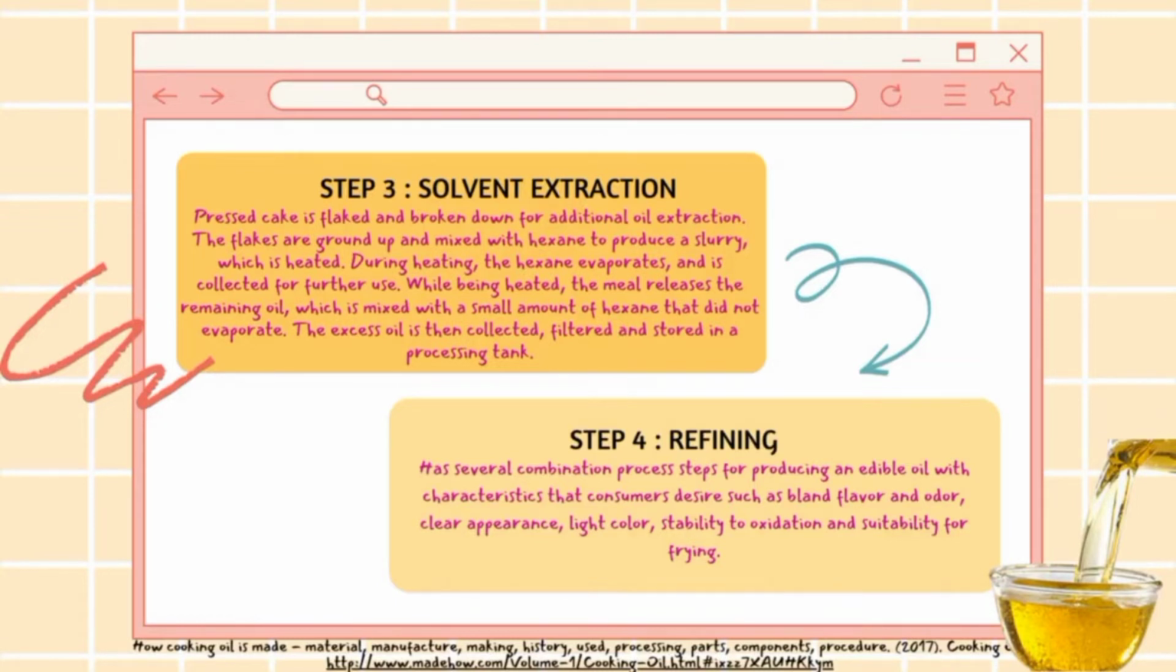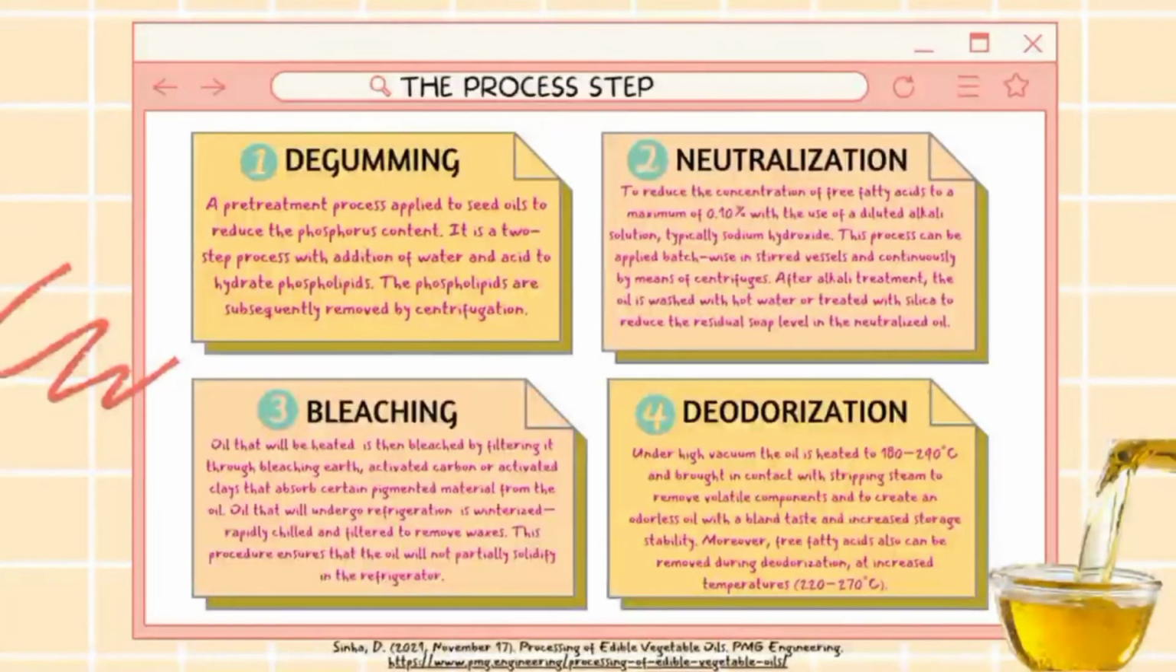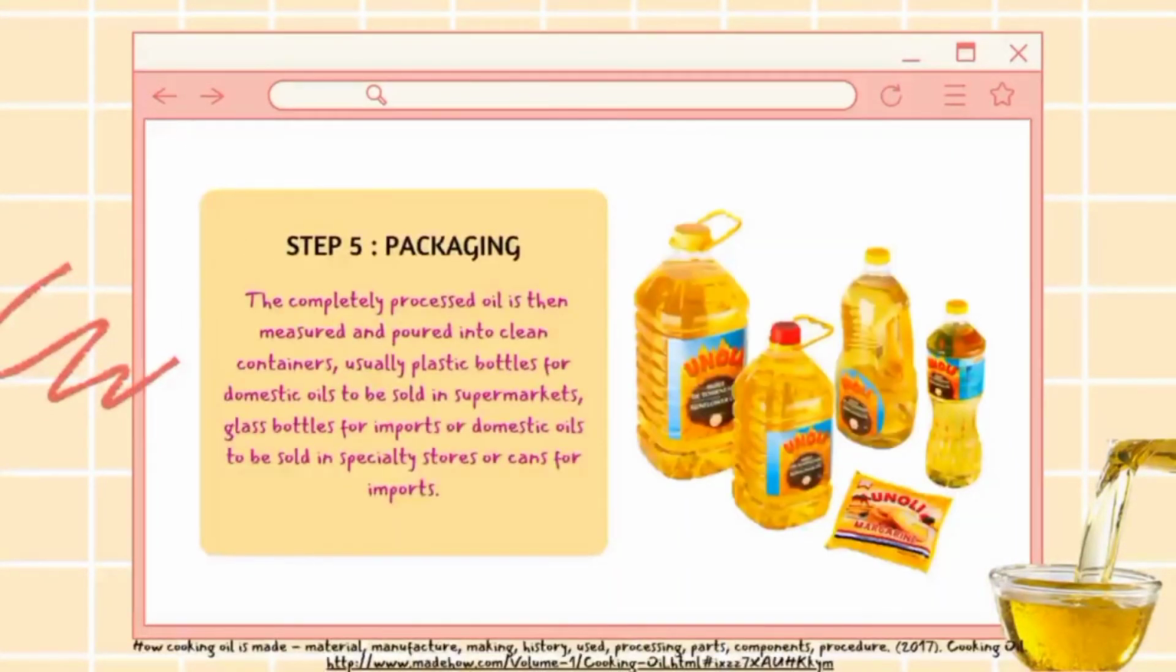Fourth step, refining. Refining has several combination process steps for producing an edible oil with characteristics that consumers desire, such as bland flavor and odor, clear appearance like color, stability to oxidation, and suitability for frying. Here you can see the process step of refining that consists of degumming, neutralization, bleaching, and deodorization. The final step is packaging. The completely processed oil is then measured and poured into clean containers, usually plastic bottles for domestic oils to be sold in supermarkets, glass bottles for imports, or domestic oils to be sold in specialty stores, or cans for imports.